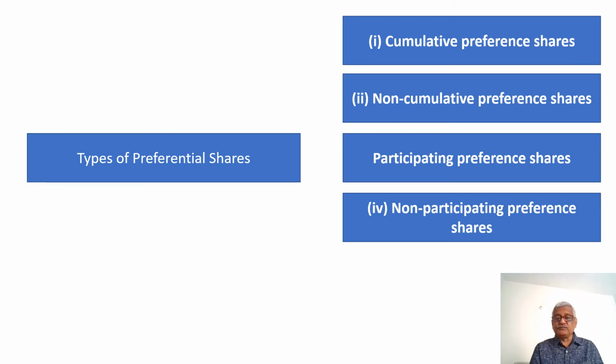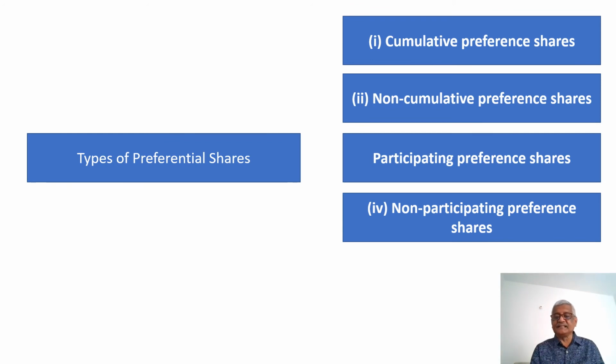Now, what are the different types of preference shares? One is cumulative preference shares. Second is non-cumulative preference shares. Number 3 is participating preference shares. Fourth is non-participating preference shares. 4 more types are there. Before going to that, let us understand each one of these.